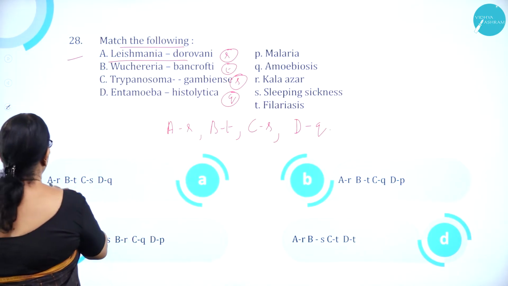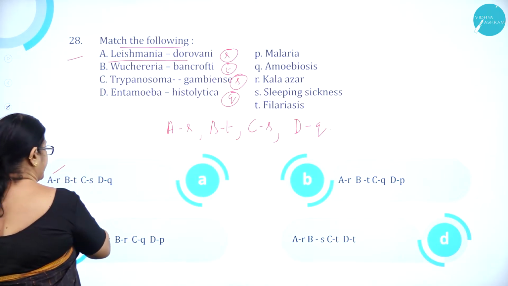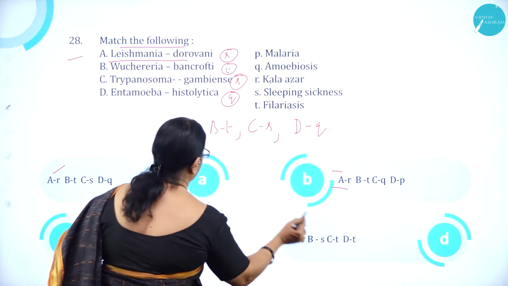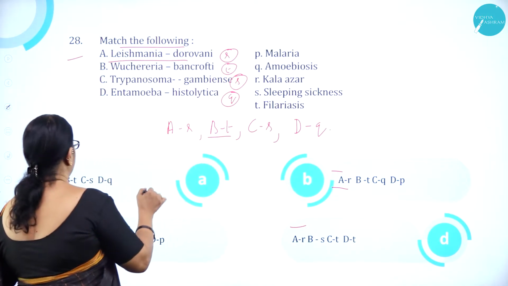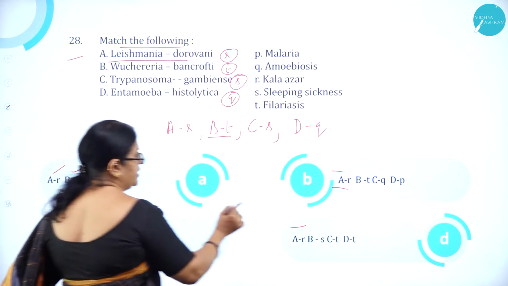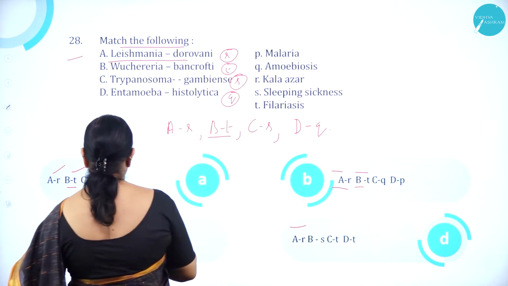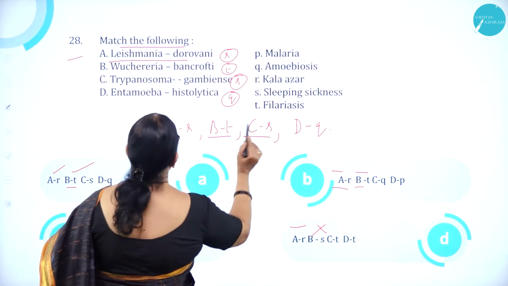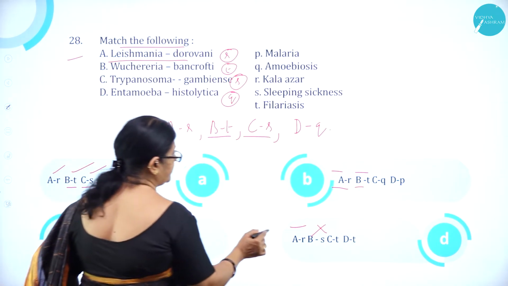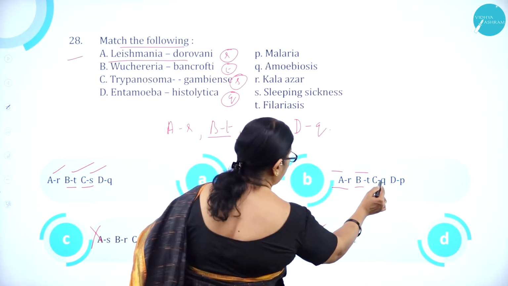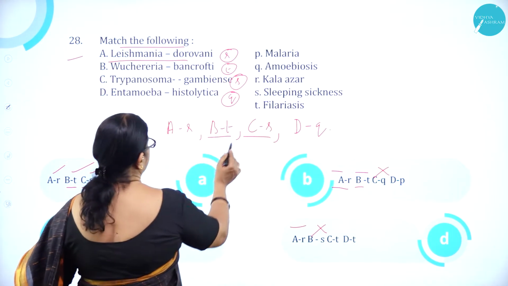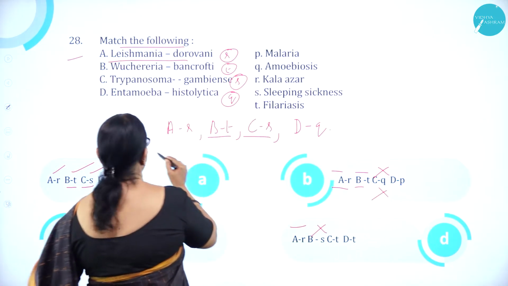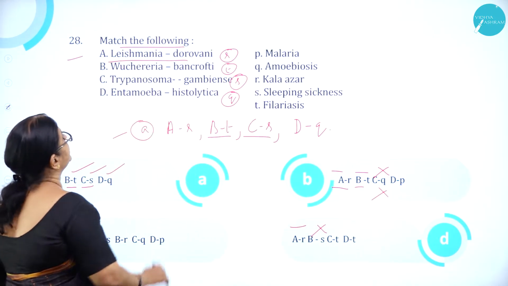A should be R. Here first option A is R, correct. Here A is wrong. Here it is R. Go for the next one. B should be T. Here B is T, correct. Here B also is T, correct. Here B is S, so it is wrong. Go for the next one. C, S. Here C, S, correct. Here CQ is there, so this is also wrong. Then DQ. Here it is DQ. Here it is DP, so wrong. So option A is the correct combination.